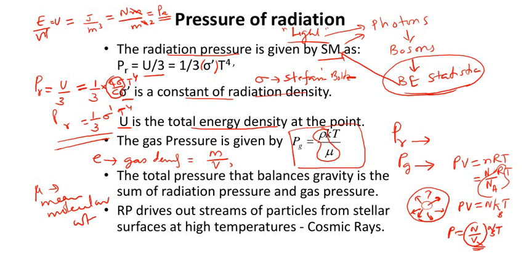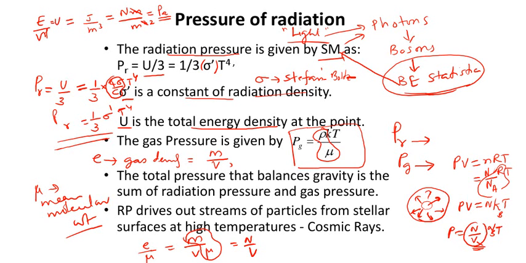So automatically you can see that this is rho by mu. When you take this rho by mu, rho is m by v, divided by mu. So the total mass of the gas divided by the mean molecular weight gives you the number of particles of the gas, so it will be equal to n by v. So you can see that Pg equals rho kT by mu. This is the way in which it is given in the textbook.